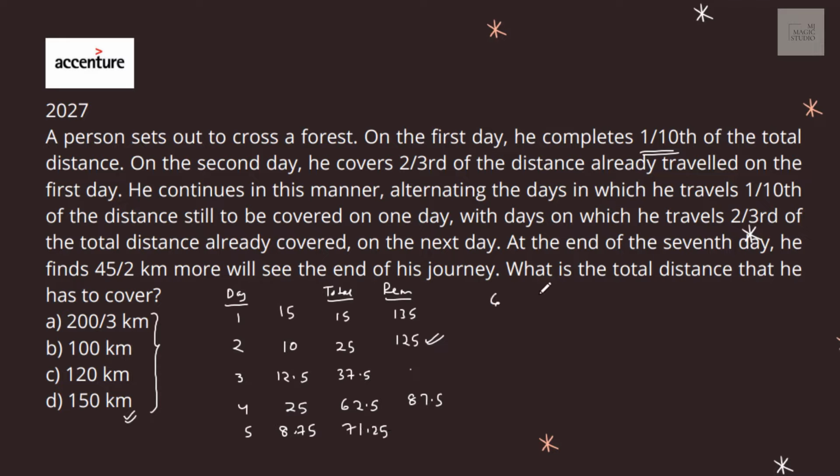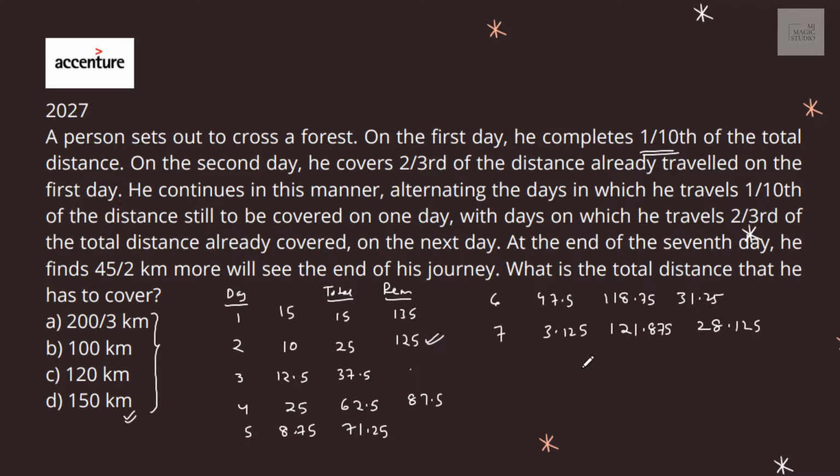Then on the 6th day, 2/3 of the remaining, that would be 47.5, total covered 118.75, remaining 31.25. Then covered on the 7th day 3.125, total distance covered 121.875, and remaining is 28.125.